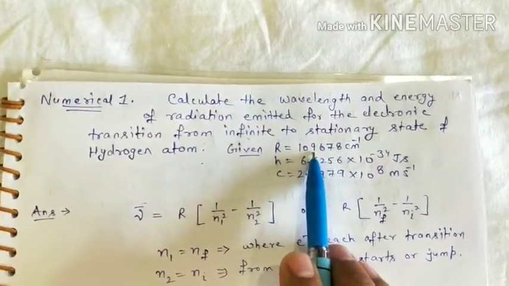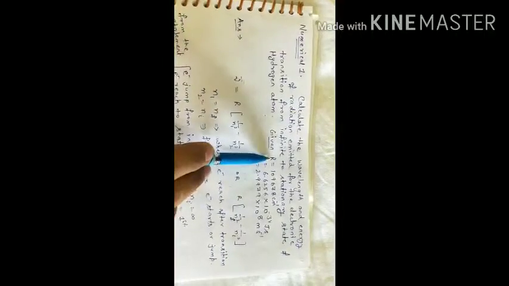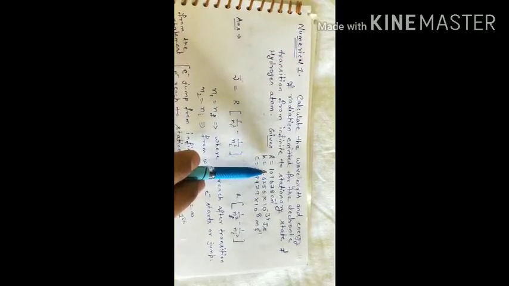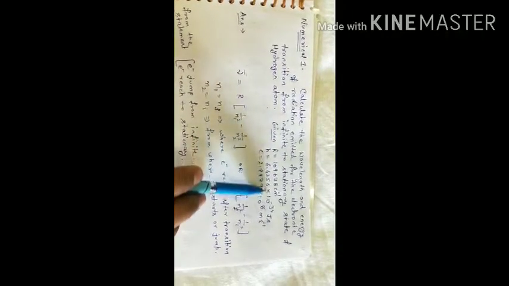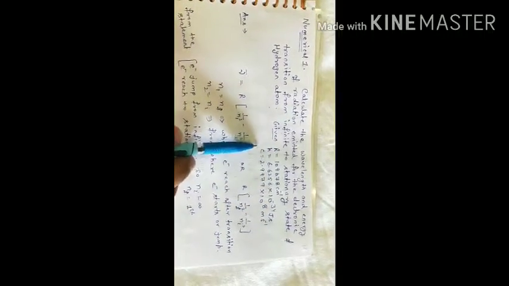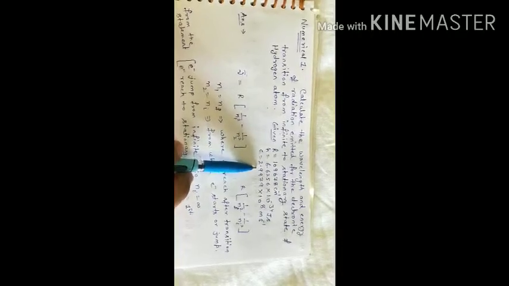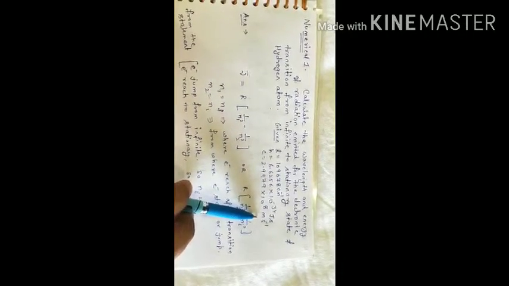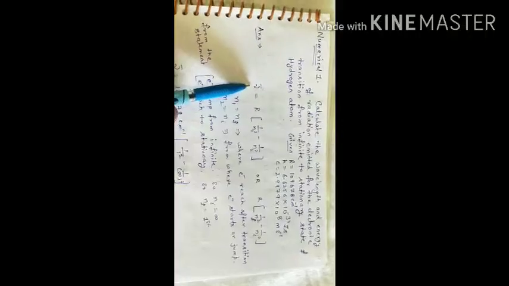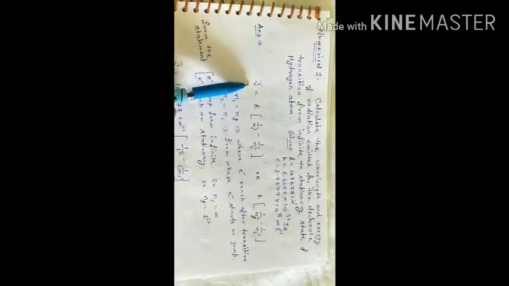Here R is the Rydberg constant, and its value is 109678. h is Planck's constant, and c is the velocity of light, that is 2.9979 into 10 to the power 8 meter per second. So the formula of wave number is this. This is the wave number of the de-excitation radiation.